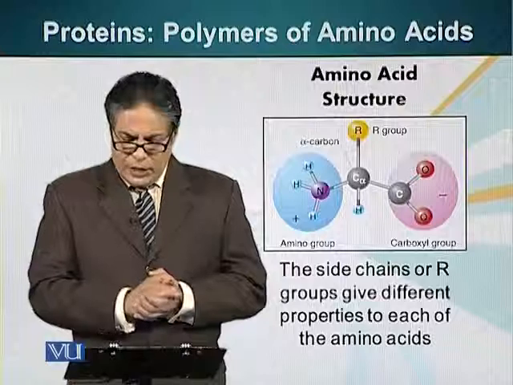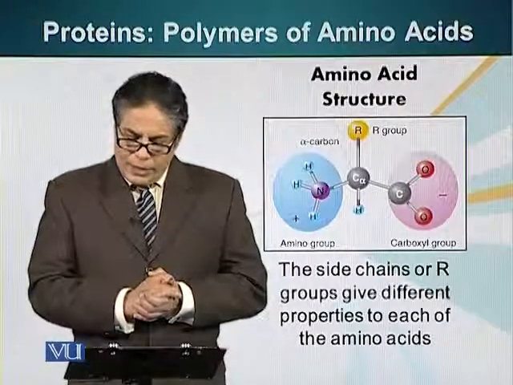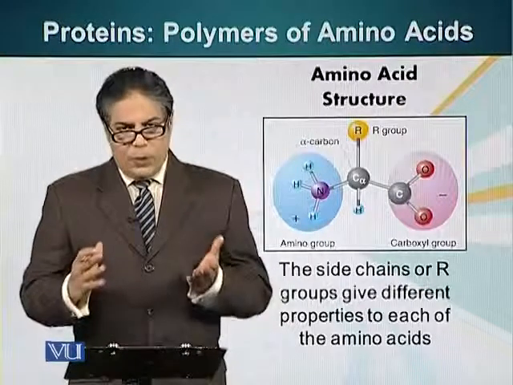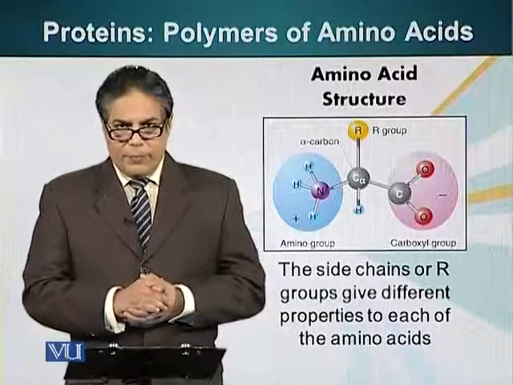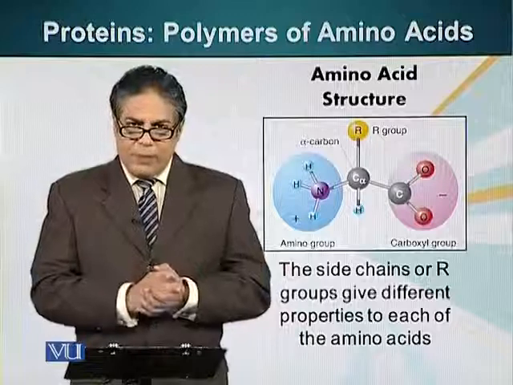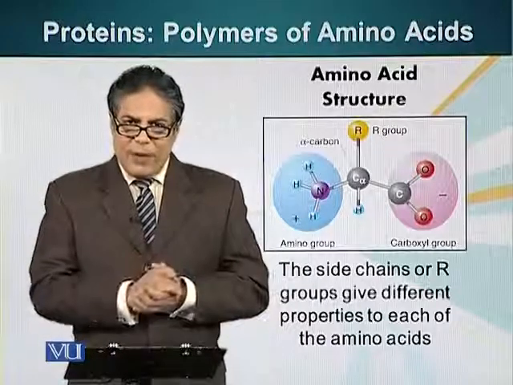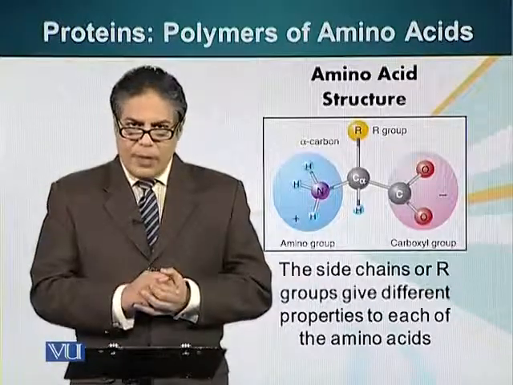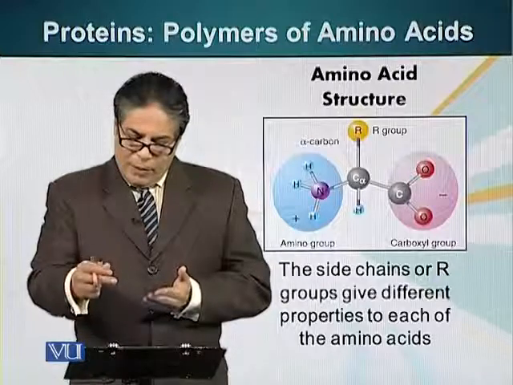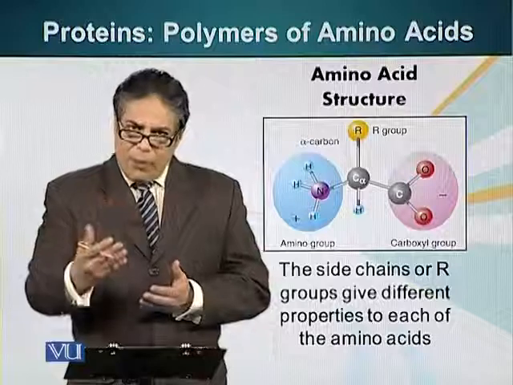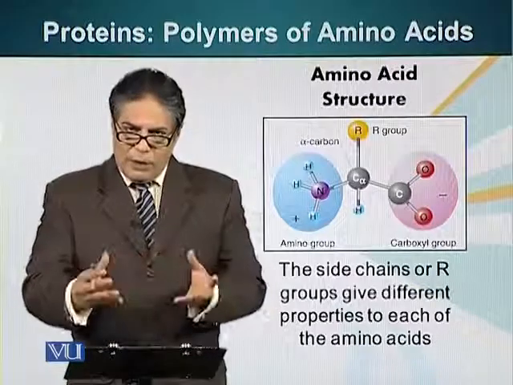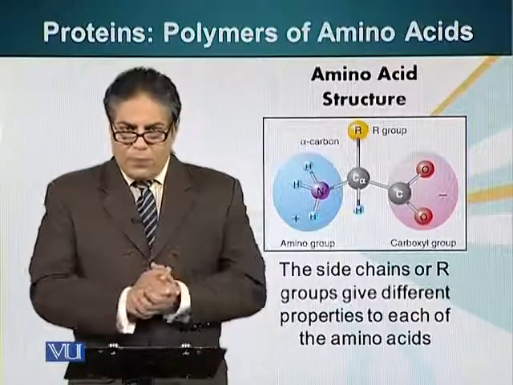I've already mentioned that the amino acid has two groups, an amino group and a carboxyl group, attached to a central carbon. The central carbon has two other bonds. The central carbon forms a bond with a hydrogen atom and another bond with another group of atoms.